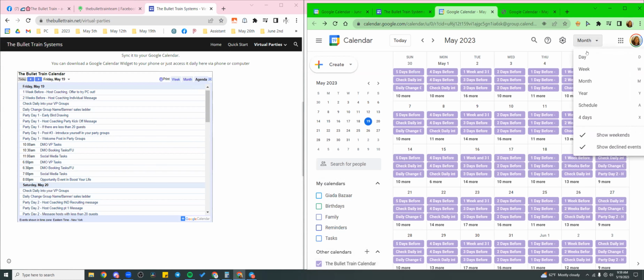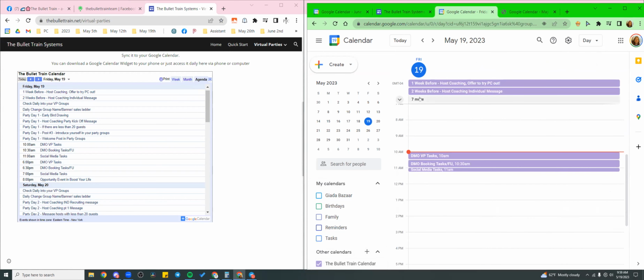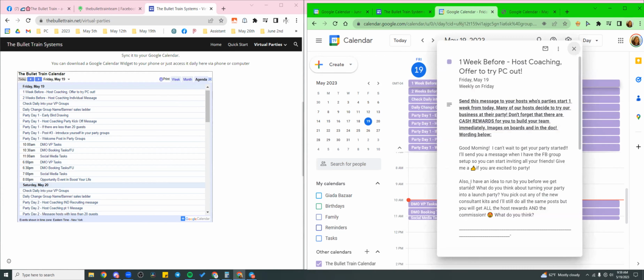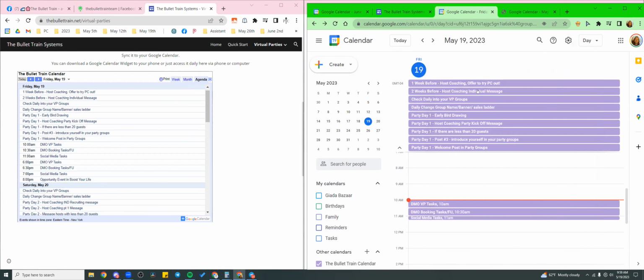Now I suggest you use this as a day view. And up here, when you click more, these are the daily tasks for your parties every single day. It's literally all right here for you. Now, that's how you add it to your Google Calendar.